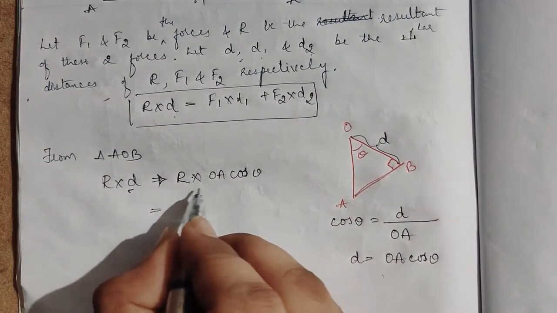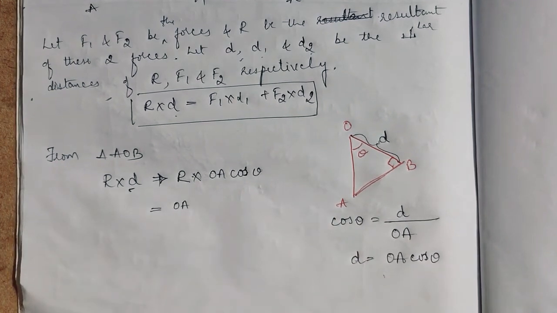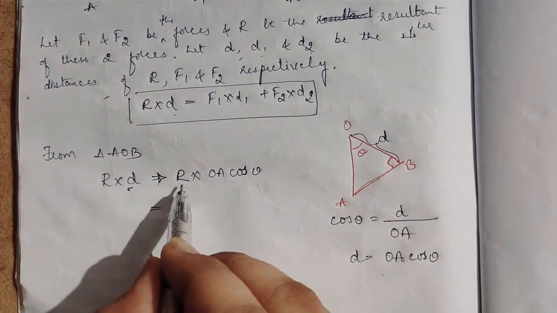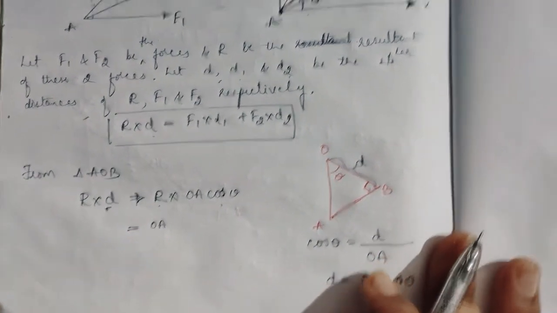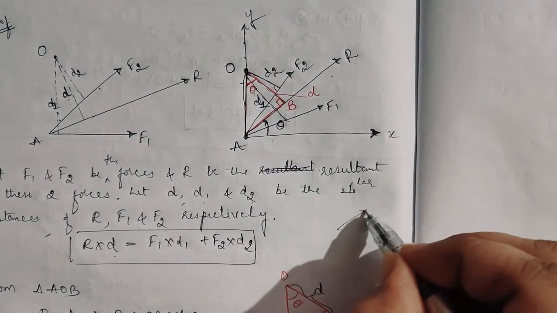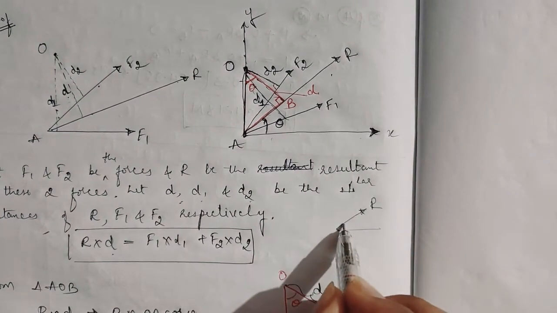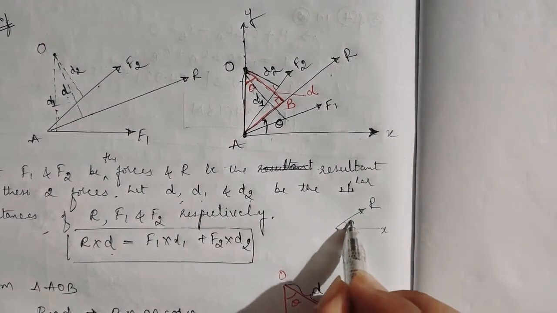Now I'll take this OA here first. So now concentrate, R into cos theta. See here, this is the force R, right? This is the force R, and this is X, this is theta.